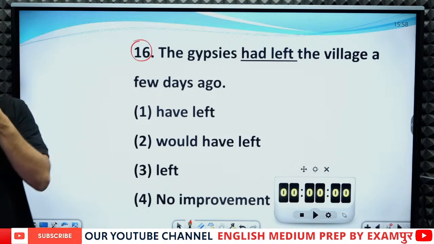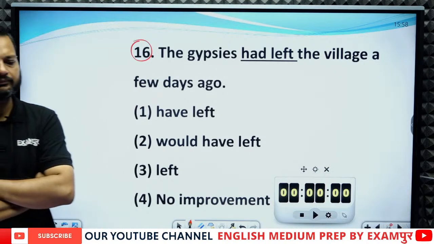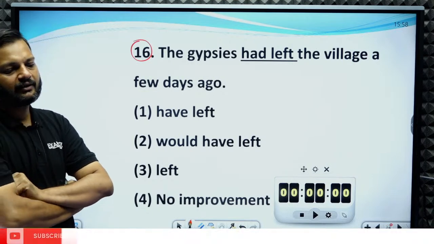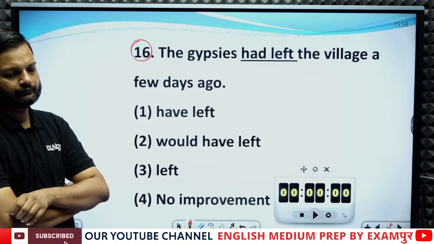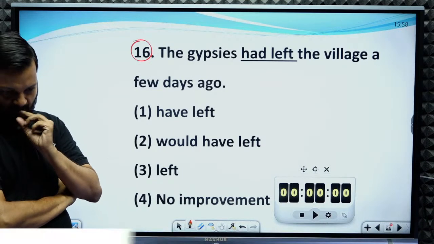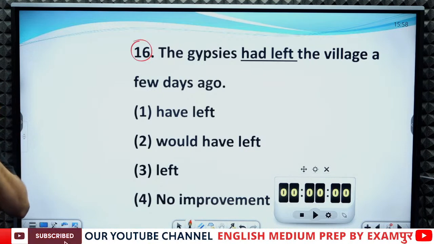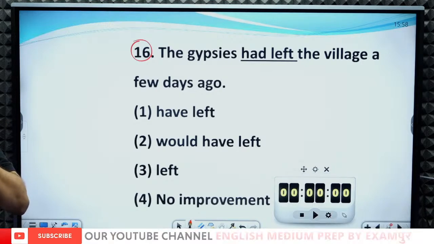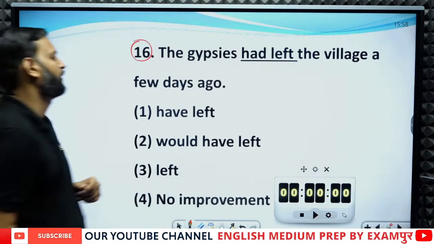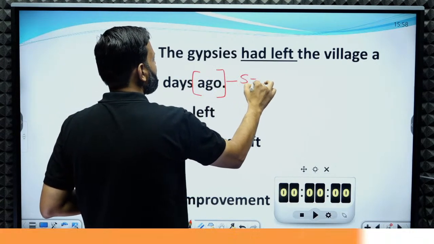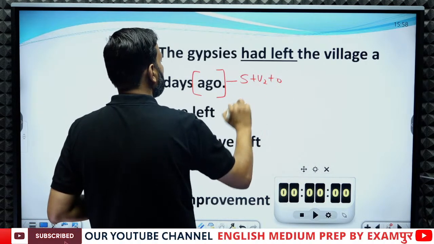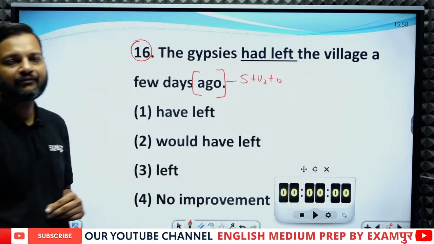What is the error in this sentence? See, ago denotes past indefinite tense.